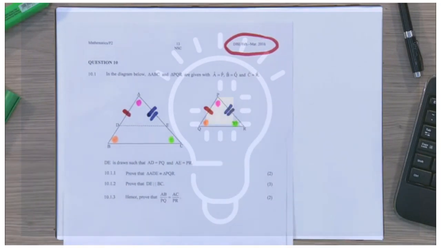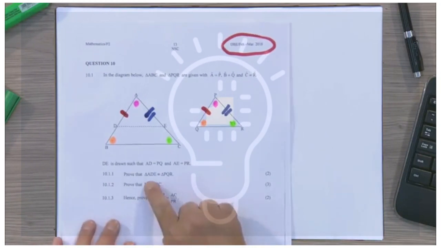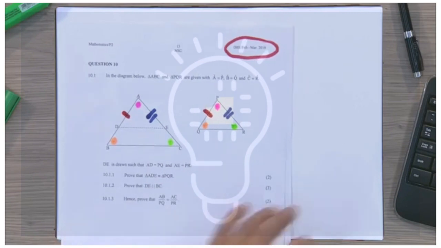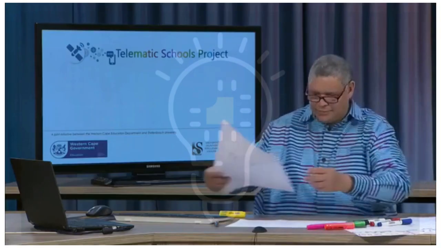Now the question says, question 10.1.1, prove that triangle ADE, there's our triangle ADE on the monitor, is congruent, notice, not similar, but congruent to this triangle here, right, congruent. And there they give us 2 marks. Now, let's work through this proof very quickly, all right?